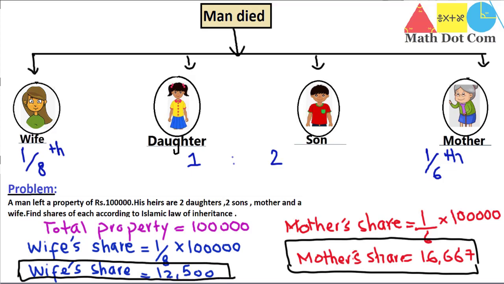Now what is left is the share of the daughters and the sons, and it is in ratio to each other. So we have to use the method of ratio here. The first thing we have to check is from which property we have to find the share of the daughters and the sons. We have to find it from the property that we get after subtracting the share of the wife and the mother from the total property.